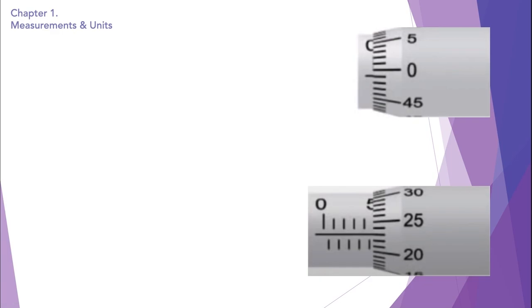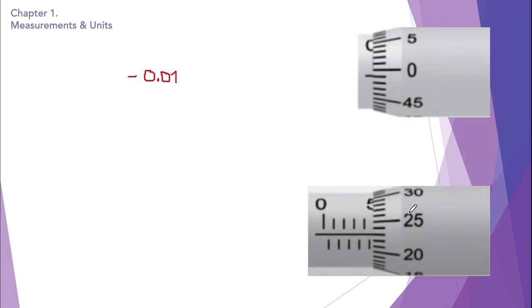So we're going to write down the zero error. What is the zero error? It is 0.01 because of course the distance is of only one marking, so the zero error of this micrometer screw gauge is minus 0.01. So this is the zero error.